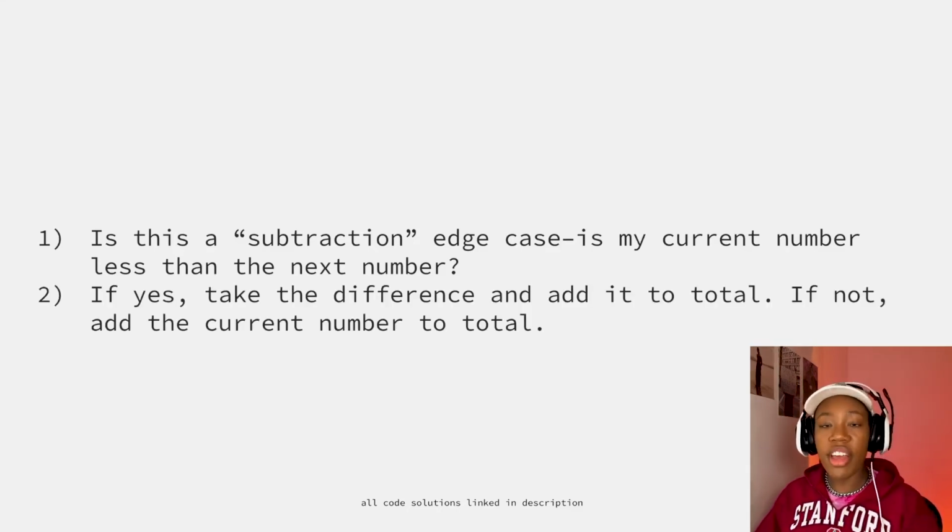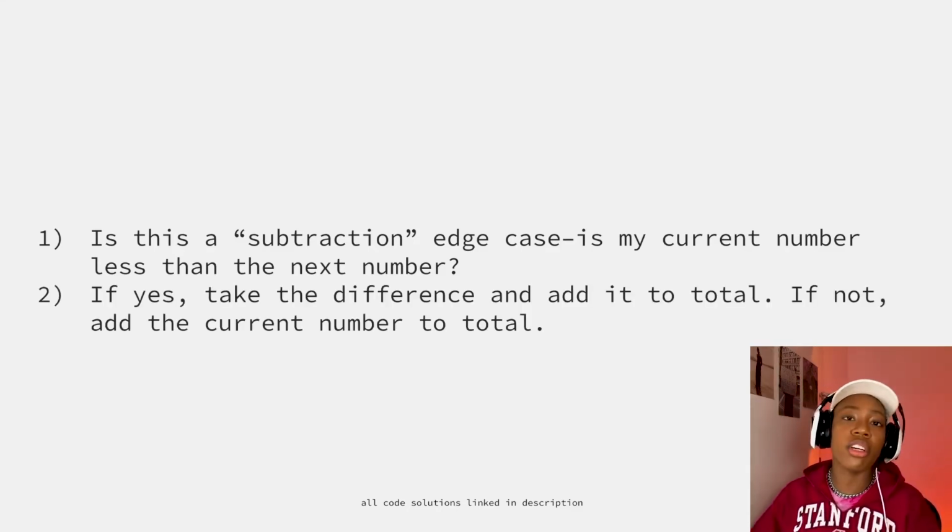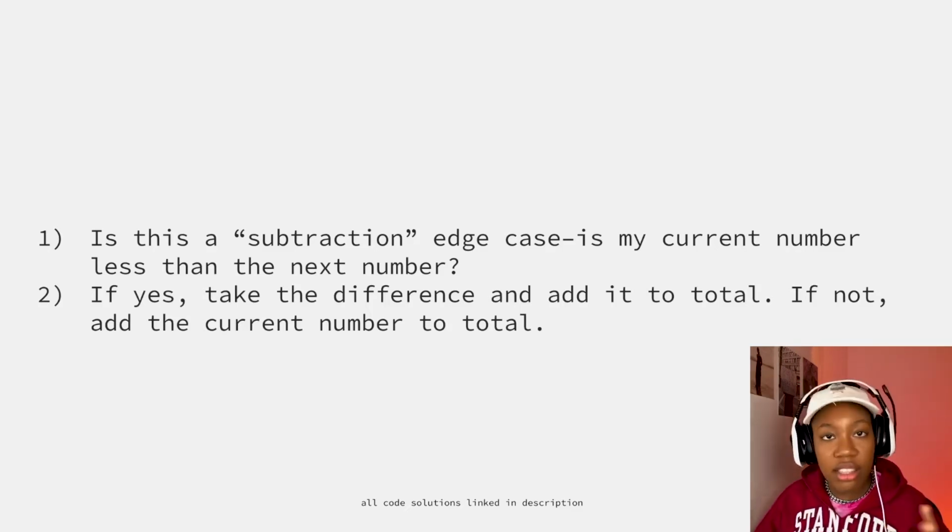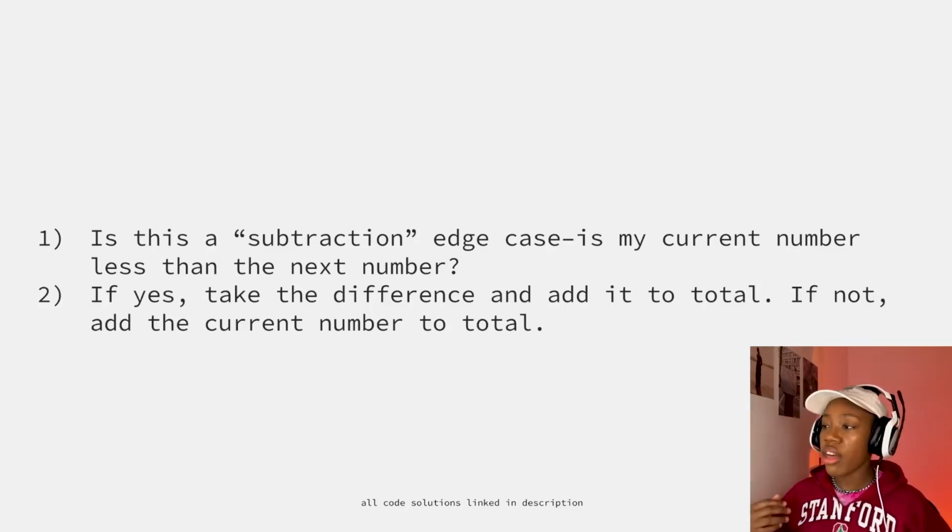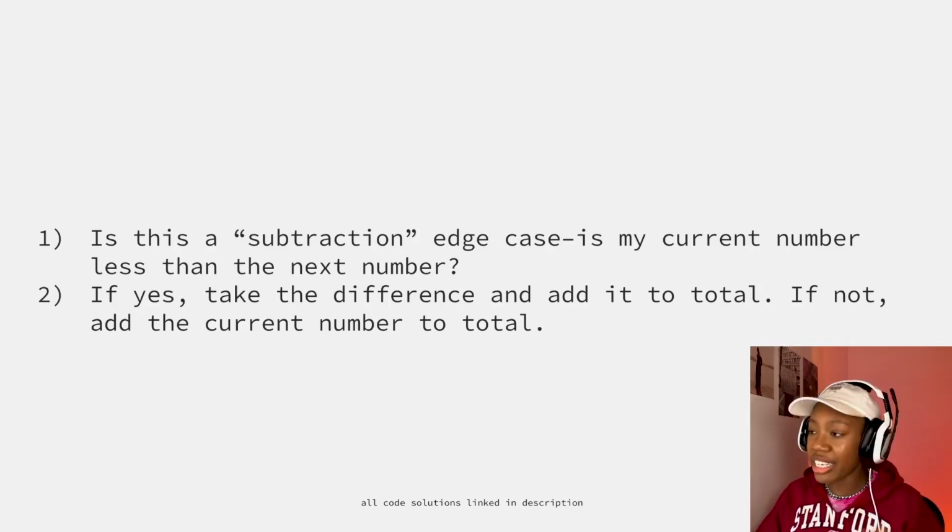Is the value of this current number less than my next number? If it is, then we know we're going to have to take the difference and then add that to total. And if it's not, then we can just simply add that single number to total, and we don't have to worry about any subtraction at all.